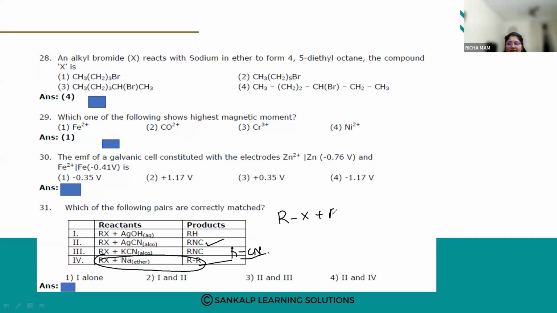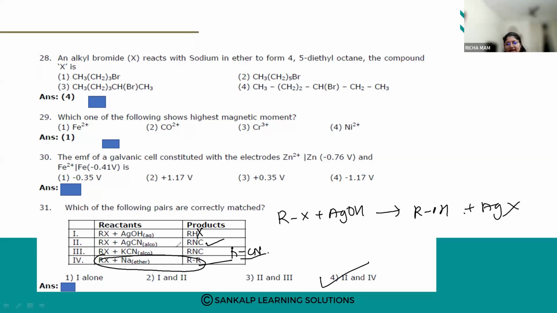You're going to get ROH plus AgX. So RH will not be formed, so this is also wrong. So option number 4 is right. Second and fourth are the correct products. Yes, Shri Varuni has answered. So fourth one.